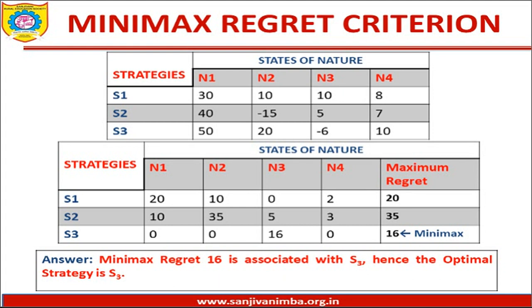Once your regret table is ready, you have to identify the maximum regret across the strategies, and then you have to take the minimum among them, which is nothing but your minimax regret, and the strategy associated with minimax regret is the strategy you will be going for. So these are the various techniques by which you can get the solutions using decision making under uncertainty.